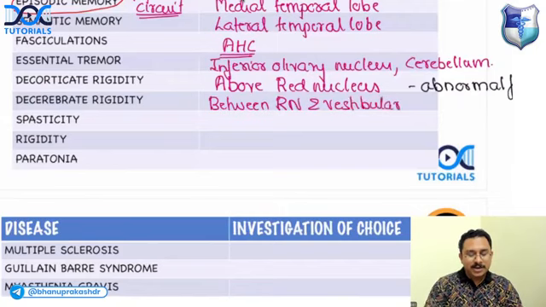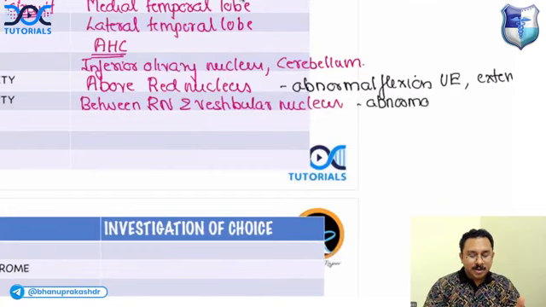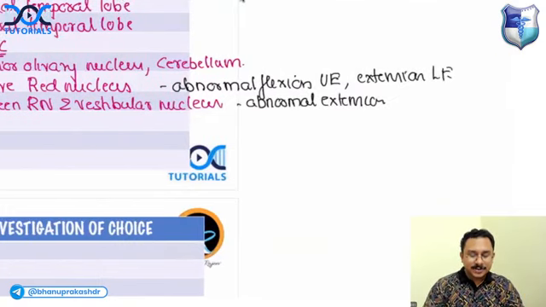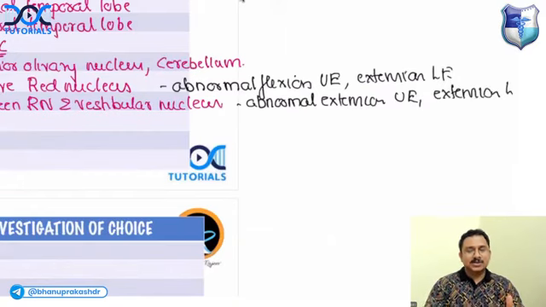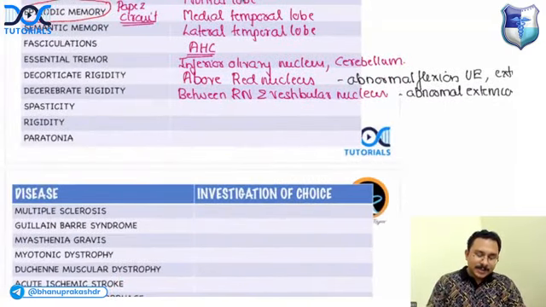Is this abnormal flexion or abnormal extension? This is abnormal extension of the upper extremities and again abnormal extension in the lower extremities. So there is abnormal extension in both upper and lower extremities.